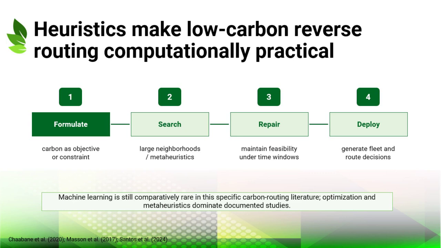used. The third step is to repair or adjust candidate solutions so that time windows, capacity limits, and routing constraints remain feasible. The final step is deployment, where the model produces fleet and route decisions that can reduce fuel use, emissions, and operating cost. Use this slide as a bridge from the previous idea to the next operational decision.